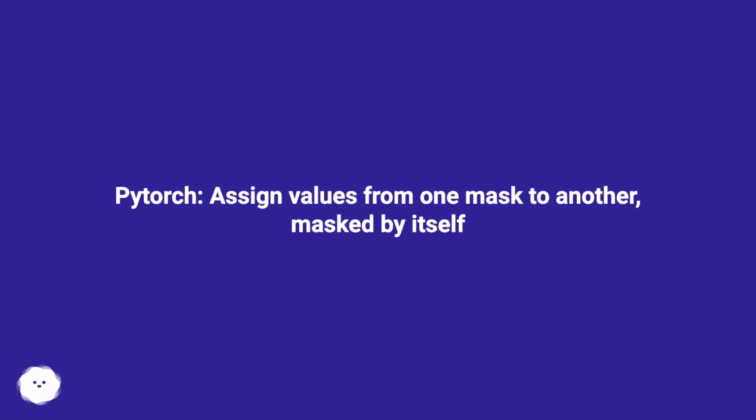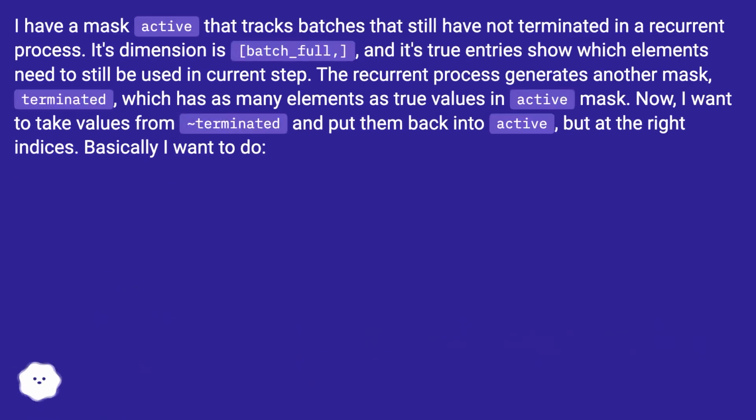PyTorch: assign values from one mask to another, masked by itself. I have a mask, active, that tracks batches that still have not terminated in a recurrent process. Its dimension is batch_full, and its true entries show which elements still need to be used in the current step. The recurrent process generates another mask, terminated, which has as many elements as true values in the active mask. Now, I want to take values from terminated and put them back into active, but at the right indices.